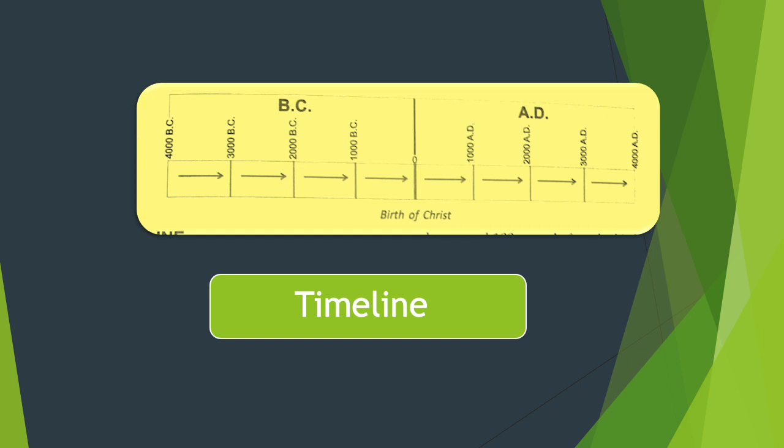This is the picture of a typical timeline. It is a very simplified version, and this you can find in your book on page number 11. You have to learn to draw this very neatly using a ruler and a pencil. And when you are drawing, you have to mark the arrows as well as write the names of the years, and you have to show BC and AD. This you will be doing very neatly while doing the assignment in your notebook. Okay?